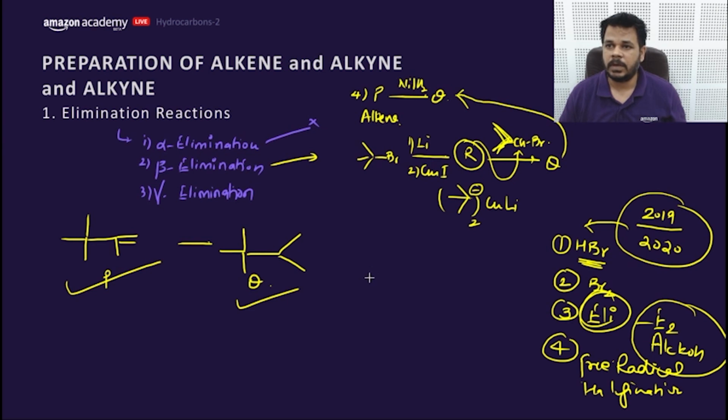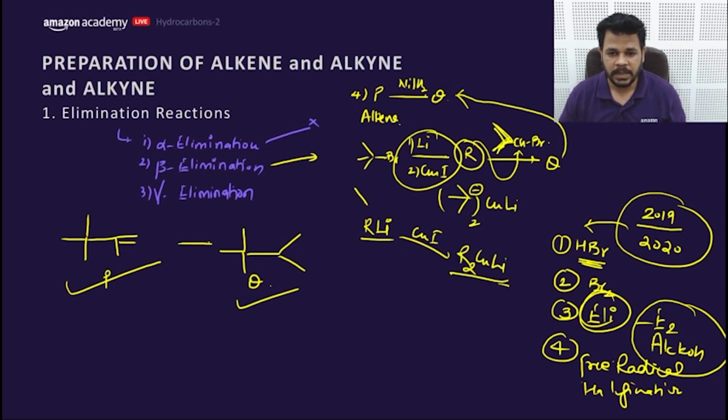Sir, I got confused with Li and CuLi. This is Gilman's. It will firstly form RLi, and RLi in presence of CuI will form R2CuLi, which is Gilman's reagent, an organometallic compound. It can go for elimination and SN2. Getting my point? So here only the SN2 product is mentioned. So P would have 3 answers.